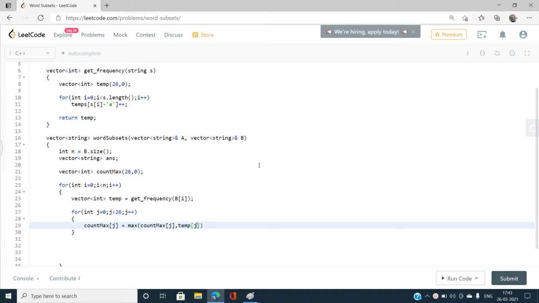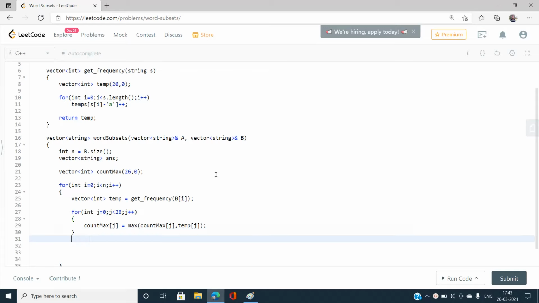I think this is fine because I need to take the maximum of all. If A is present in B1 with frequency 2, and in B2 with 5, B3 with 7, and B4 with 10, I need to take the maximum, because if I need to have a universal string, let's say S1, then I need to cross the maximum barrier also. Okay, so I have taken the maximum ones.